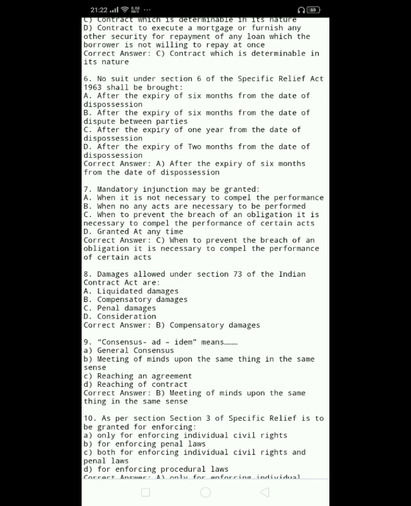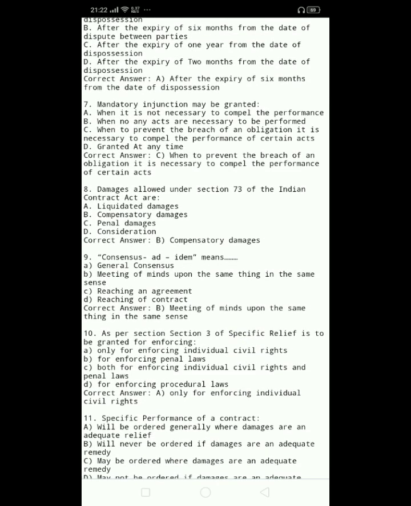7. Mandatory injunction may be granted. A. When it is not necessary to compel the performance. B. When no acts are necessary to be performed. C. When to prevent the breach of an obligation, it is necessary to compel the performance of certain acts. D. Granted at any time. Correct answer, C. When to prevent the breach of an obligation it is necessary to compel the performance of certain acts.